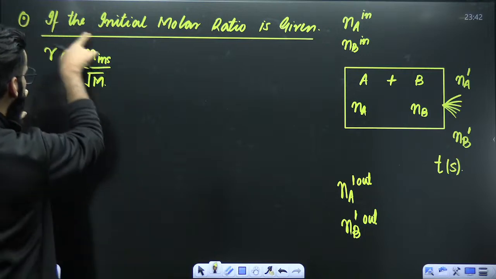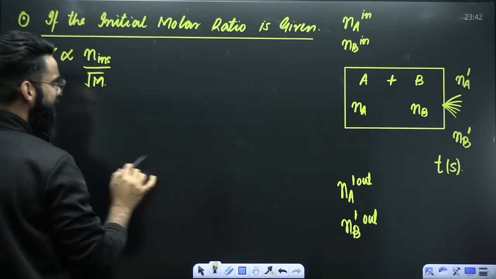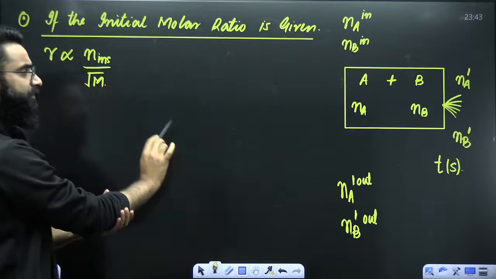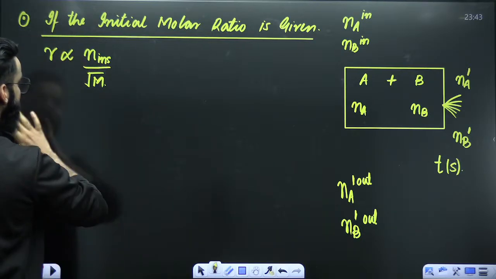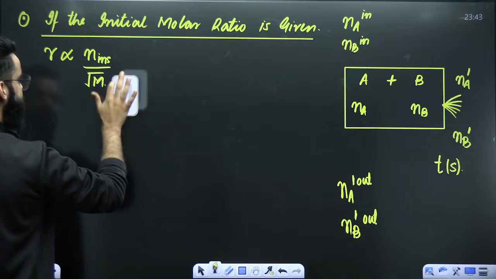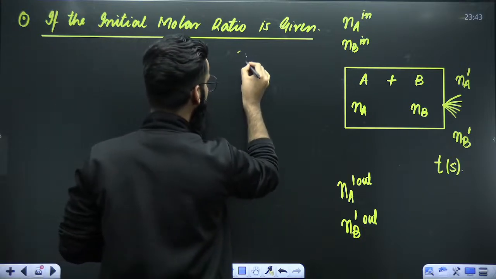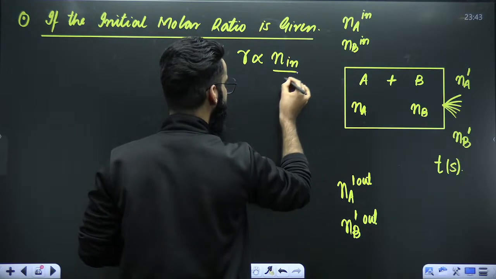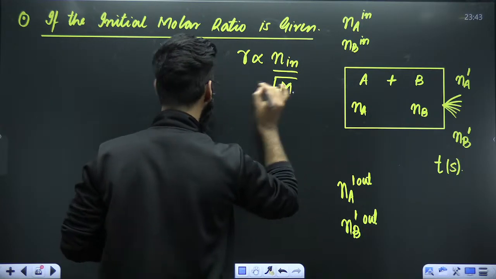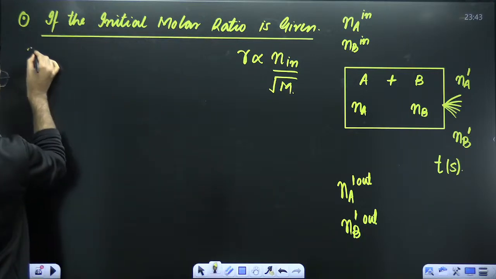So using this particular result, can I compare the rates of effusions of two gases? Let me write it somewhere here, just a second. Rate of effusion is directly proportional to number of moles of gas inside divided by under root of molar mass of the gas. Now let me compare the rates of effusion of two gases.